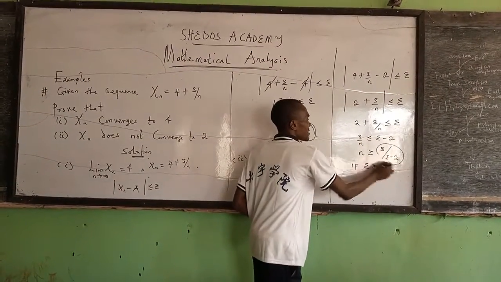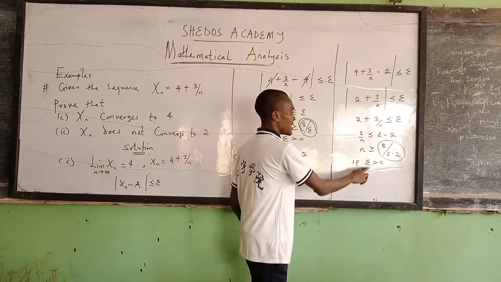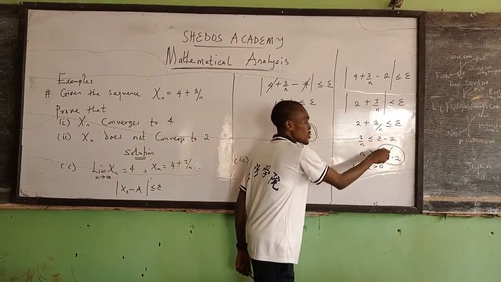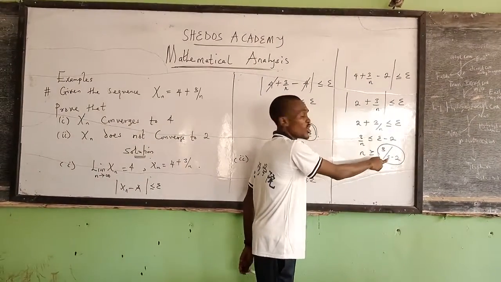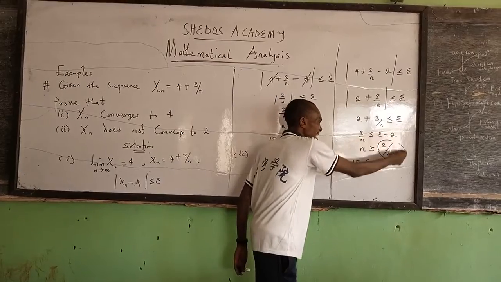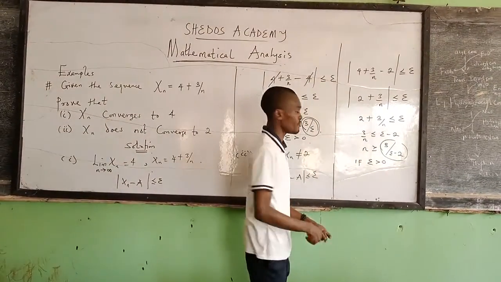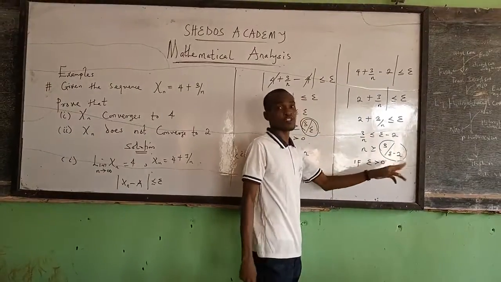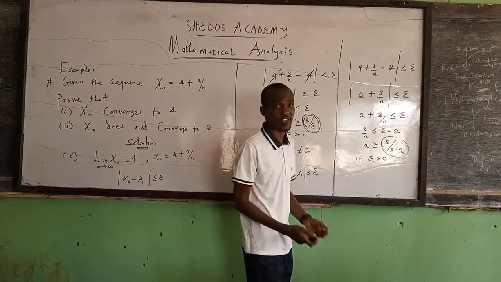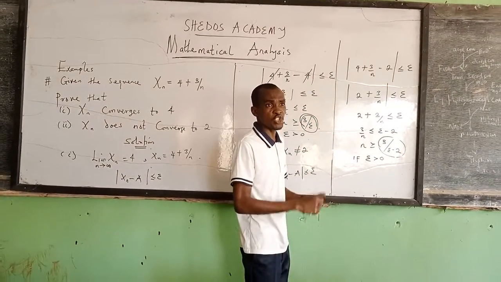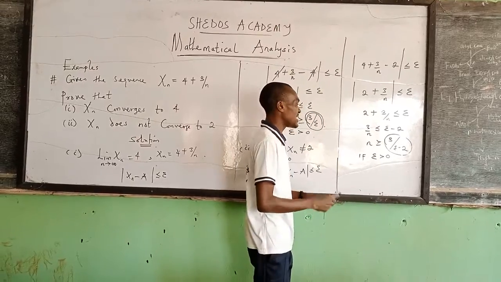You discover that there is a real number greater than 0 that, when you substitute in this expression, gives a number that is no longer a natural number. Let's say we choose 1, for example. So 1 minus 2 is minus 1. 3 over minus 1 is minus 3.